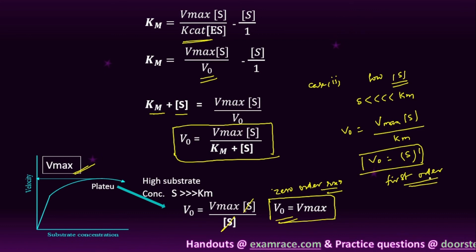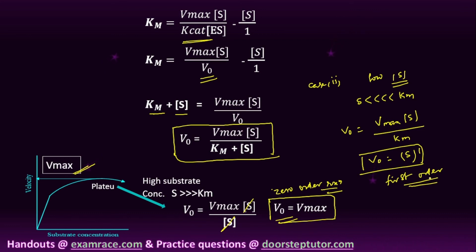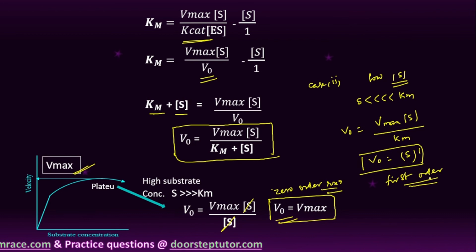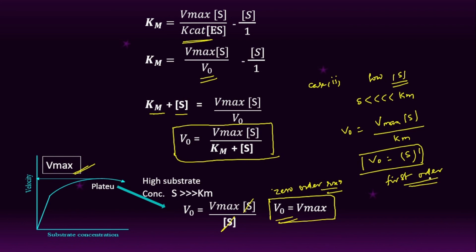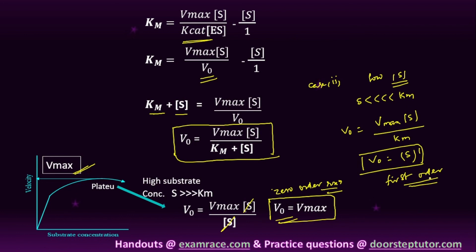So when the concentration of substrate is very high, there is no change in the velocity of the reaction, which indicates zero order reaction. But when the concentration of substrate is very low, the velocity is directly proportional to the concentration of substrate, which indicates first order chemical kinetics.